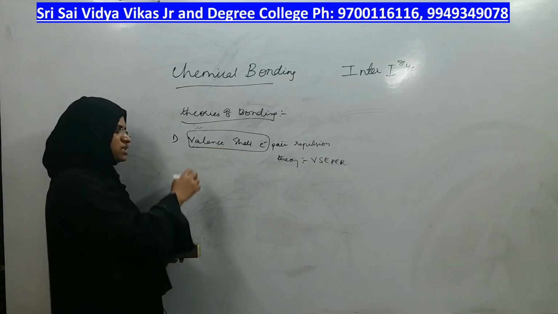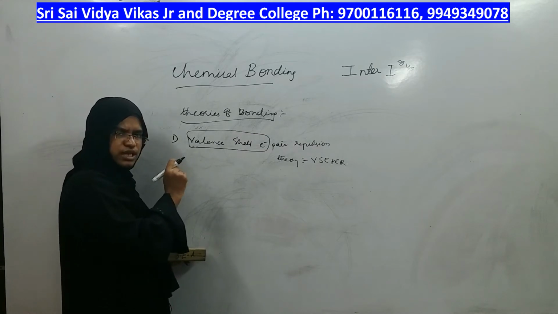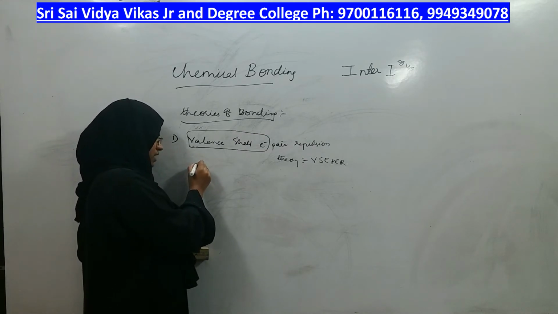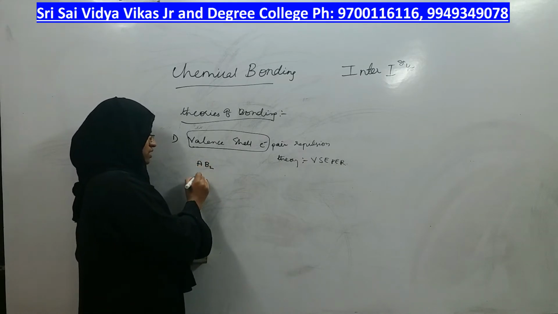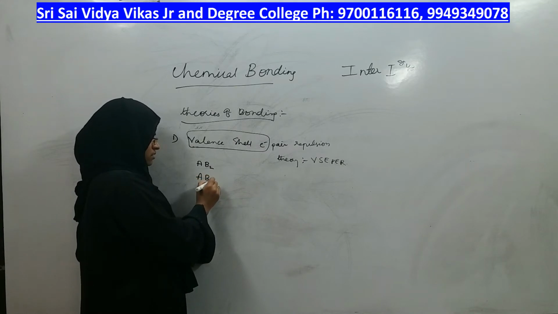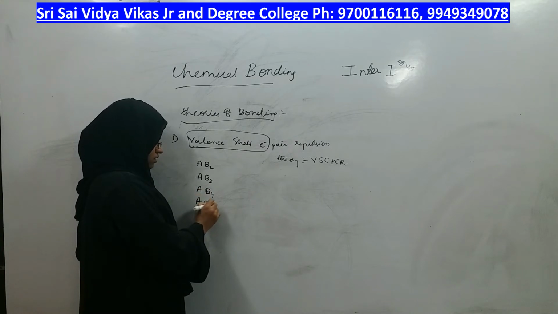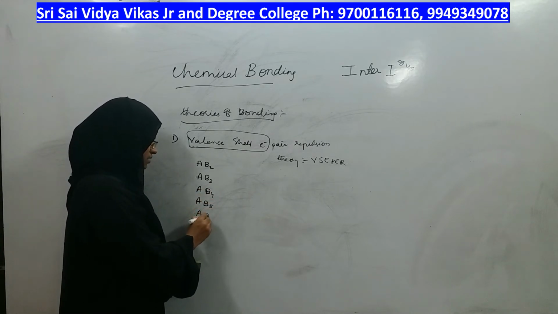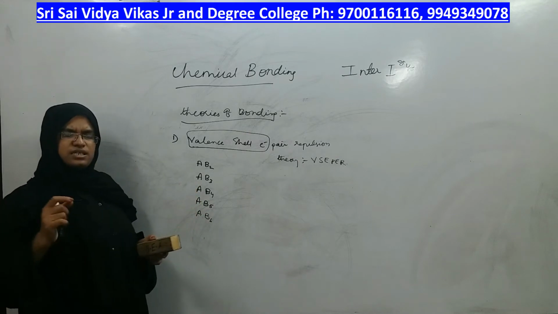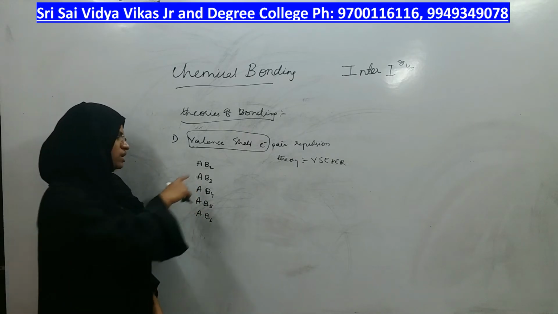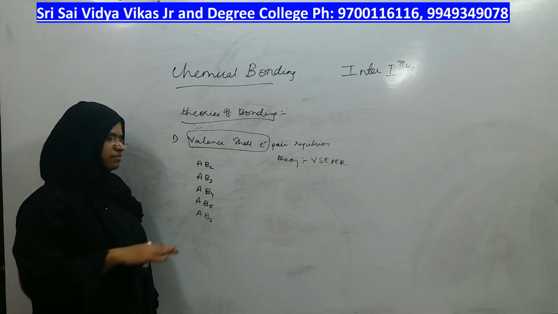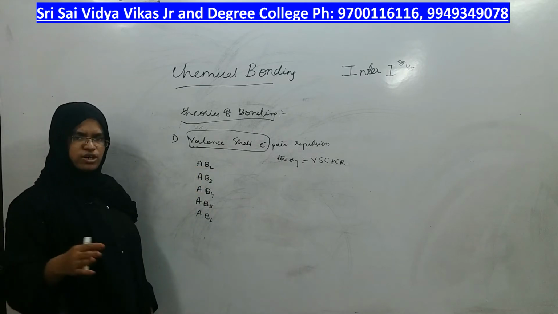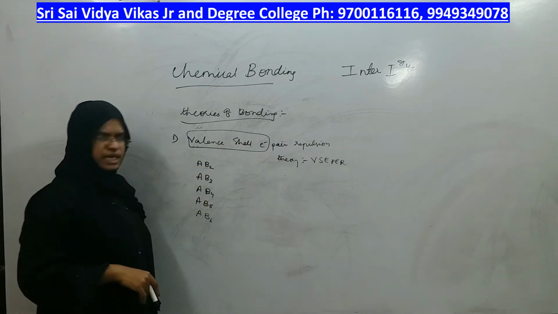So therefore in this theory they paid attention to those electrons present in the valence shell, right? And they named the molecules in general terms as AB2, AB3, AB4, AB5 and even AB6. A is the central atom present in the molecule and B is the peripheral atom surrounding the central atom. The central atom may be a metal, it may be a non-metal or whatever it is, but the central atom should be A, right?